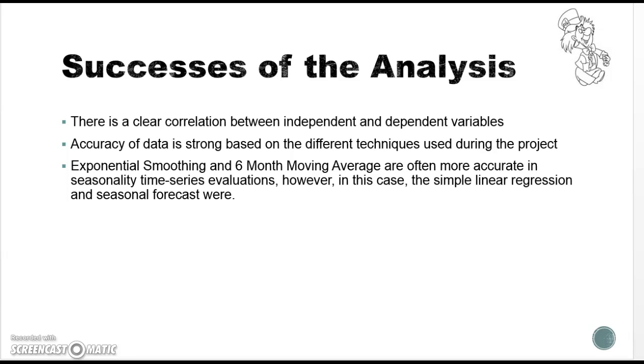On the bright side, I'd like to highlight some of the successes of this analysis, including the clear correlation between the independent and dependent variables. We have some great accuracy, especially with the seasonal forecasting. And while exponential smoothing and 6-month average are often more accurate in seasonality time series evaluations, the simple linear regression and seasonal forecasting were the most accurate in this situation.